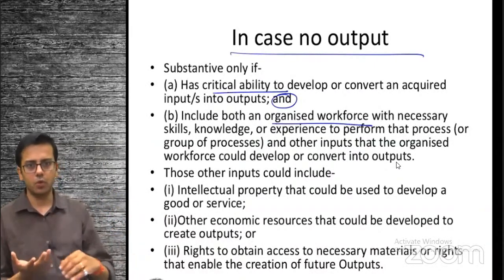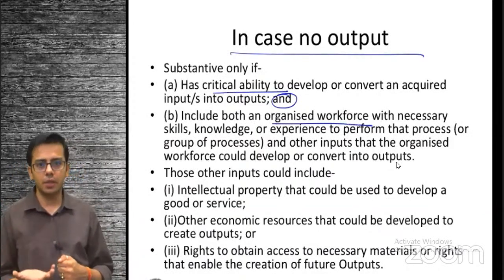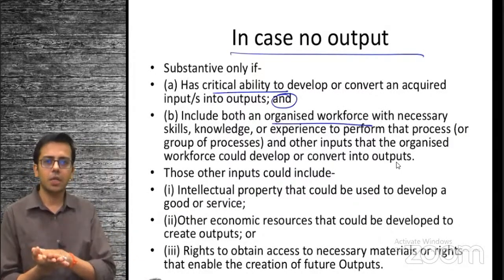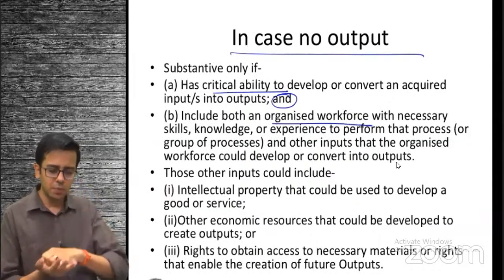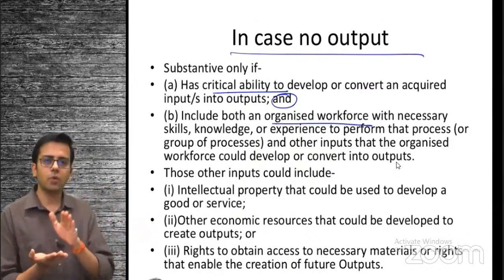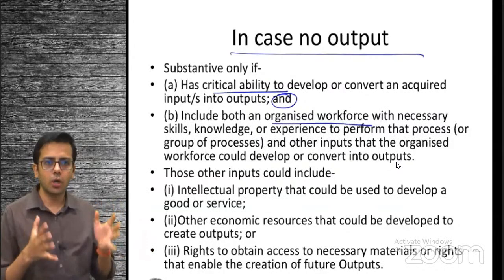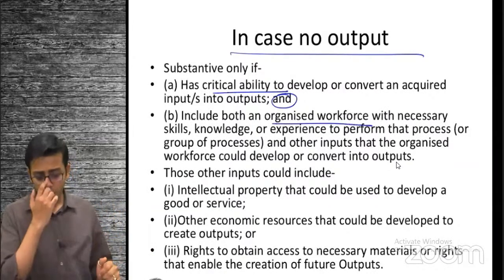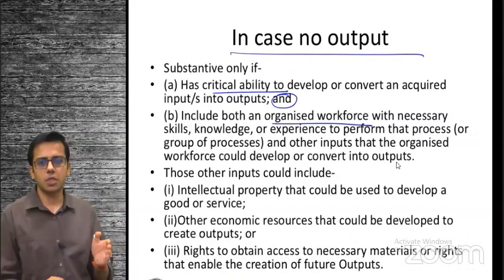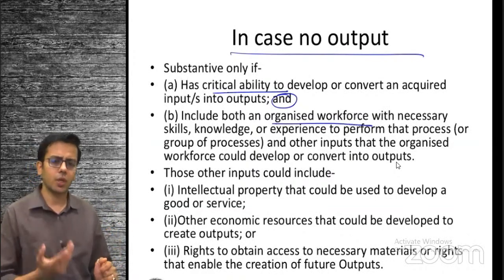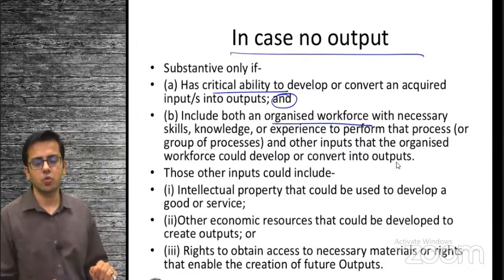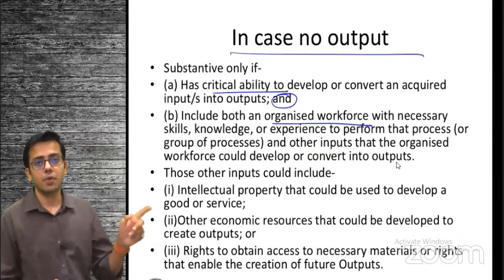So you're not having output. But I have the building, I have land, I have plant and machinery, everything available. My workforce is well trained and they know how to use this plant and machinery, converting raw material into output. We know how to convert input into output because we have organized workforce, they are skilled. And obviously the process is unique, it is not readily available in the market. If I want to change the process, it will cost substantially, or it will take a lot of time or a lot of effort. Then definitely it constitutes a business, even if I am not having output.